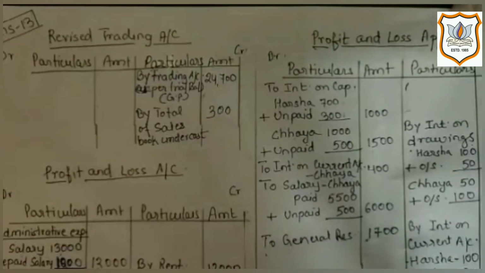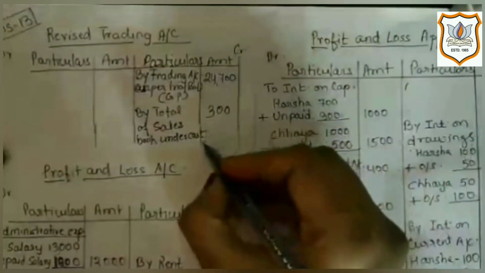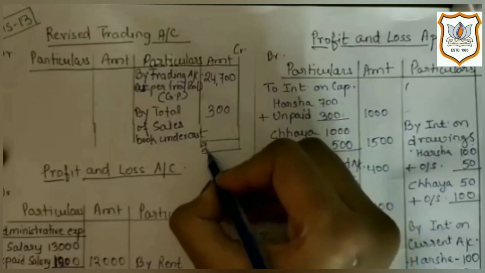Now we have given effects of all the adjustments. Now it's time to close the account. So first we will close revised trading account. Here credit side total we get 25,000.